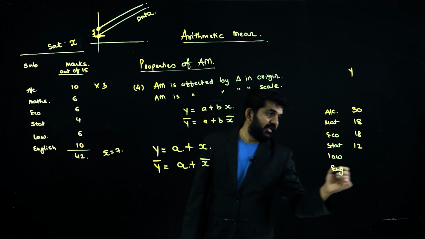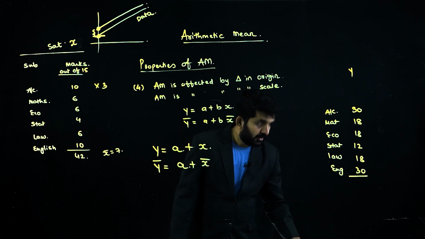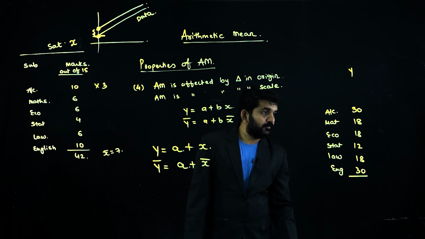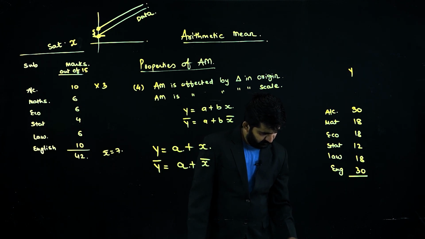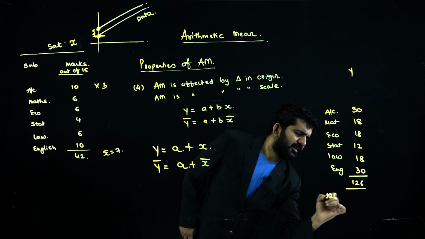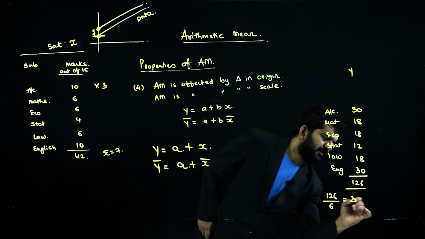I am multiplying 3 to all the variables. 18, 30. What is the total? It is 126. 126 divided by 6 will be 21.